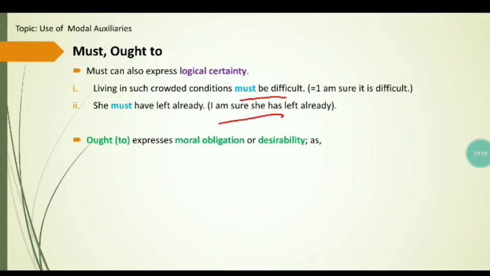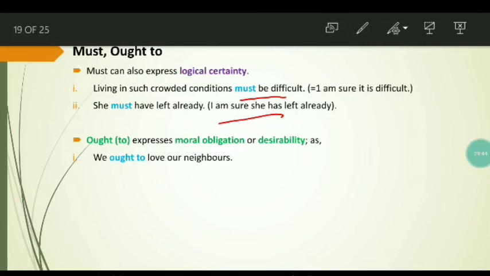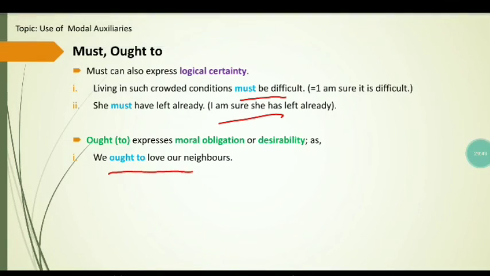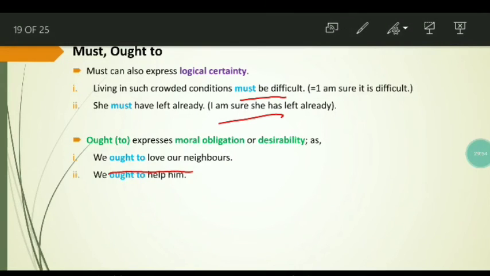Ought to expresses moral obligation or desirability. For example, we ought to love our neighbors. It is obligatory for us to love our neighbors. We ought to help him. It is obligatory for us to help him. So it expresses moral obligation or desirability.